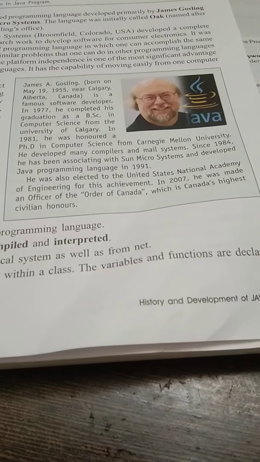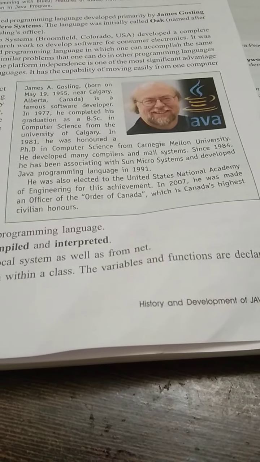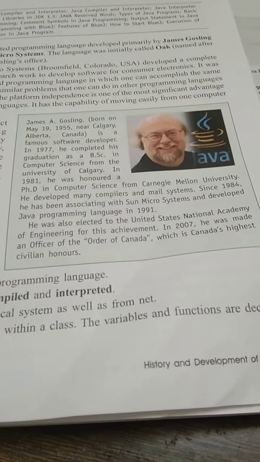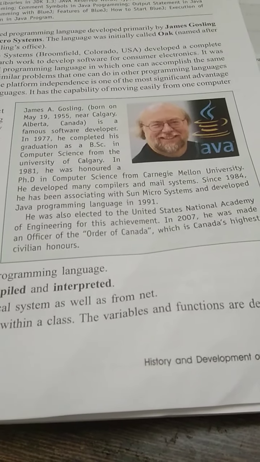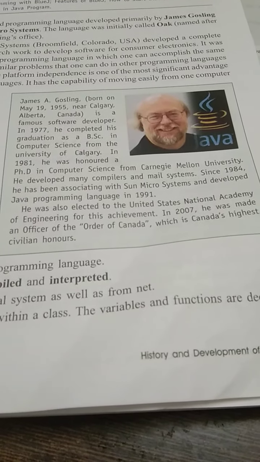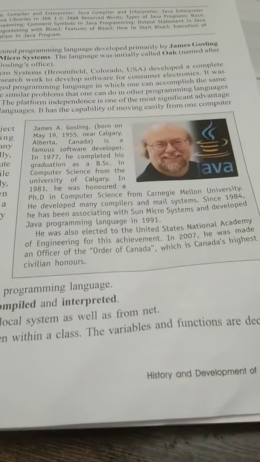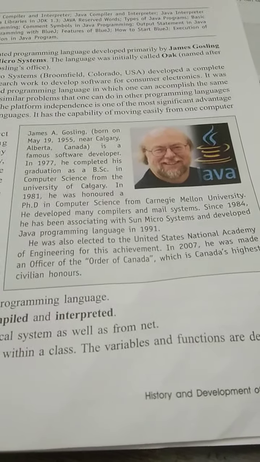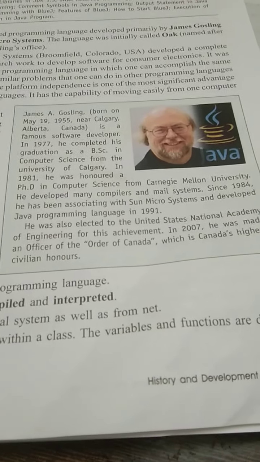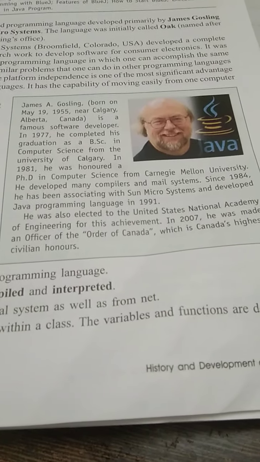Java is an object oriented programming language developed by James Gosling and his colleagues in a company with the name Sun Microsystem. Initially, they gave the name to this language as Oak because so many oak trees were there in front of Gosling's office. Later on, they changed the name from Oak to Java.